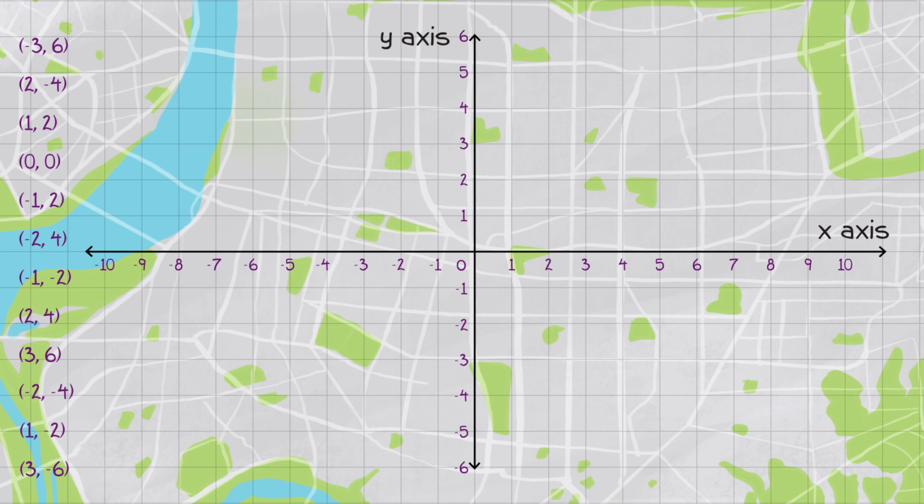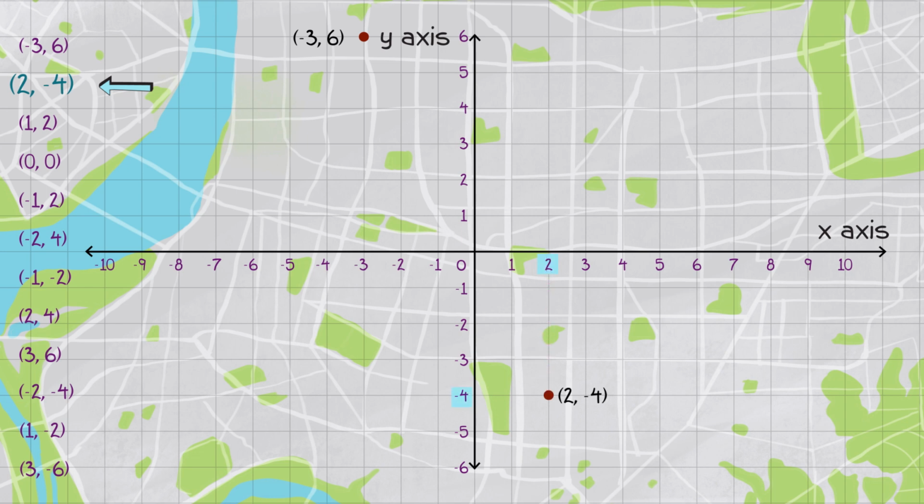Using this knowledge, let's try to plot the first robbery, which took place at coordinates -3, 6. Since x equals -3 and y equals 6, we must shift 3 units to the left of the origin and then move up by 6 units. Similarly, the second robbery can be located by shifting 2 units to the right of the origin, then moving down